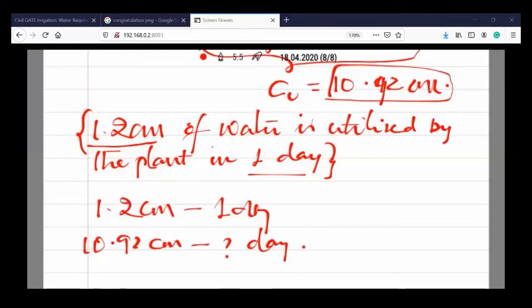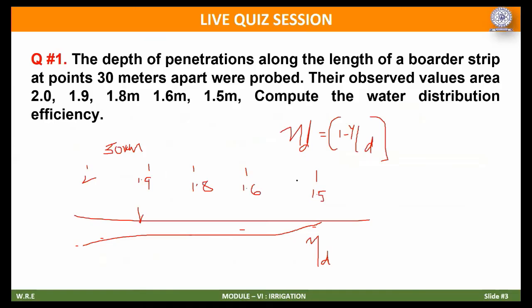So anything else in the chat box, please? Okay, fine. Sorry, I didn't give the share. Is it visible now? Yeah. So again, I will explain the hint.